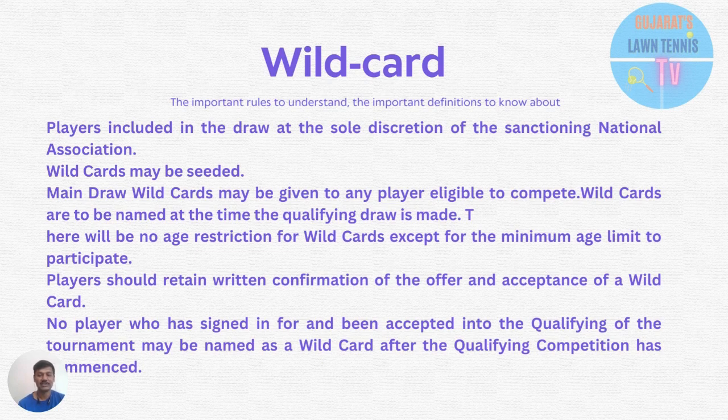Wildcards are to be named at the time the qualifying draw is made. There will be no age restriction for wildcards except for the minimum age limit to the participant. That means during the tournament, whatever age limit criteria is there, that should be fulfilled. Players should retain a written confirmation of the offer and acceptance of a wildcard. So this communication will be done to the association or the organizer, and then there will be feedback from the national association that yes, you are given the wildcard, you are accepted for the wildcard, and that later you have to show to the organizer or to the referee.